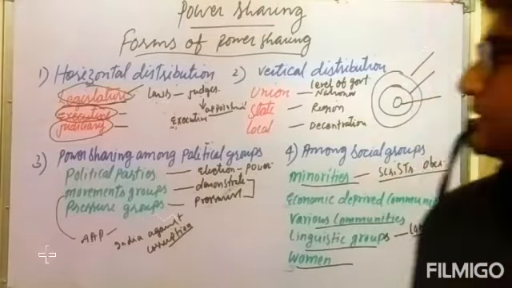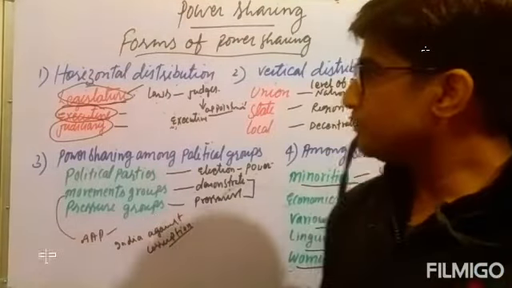In the first, we will see the horizontal distribution of power sharing. This is the distribution among the legislature, executive, judiciary. Legislature means the parliament, and there are two types of houses. They are known as Lok Sabha and Rajya Sabha. And the second one is the executive body and judiciary. So one makes the laws, one implements the laws, and one checks the laws. Their collective function is known as a check and balance system.